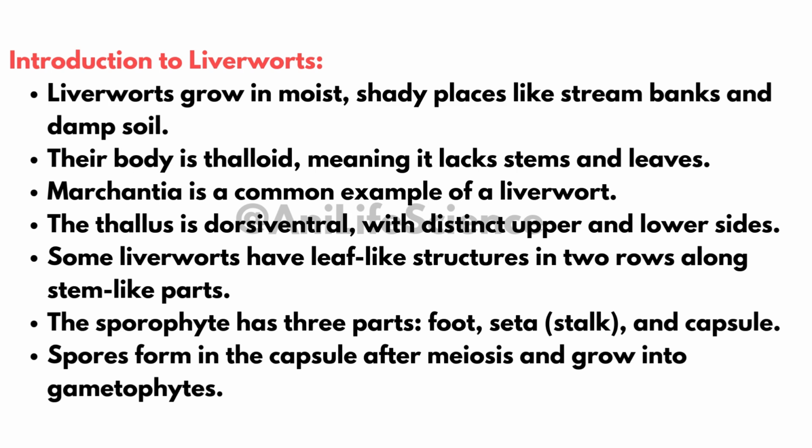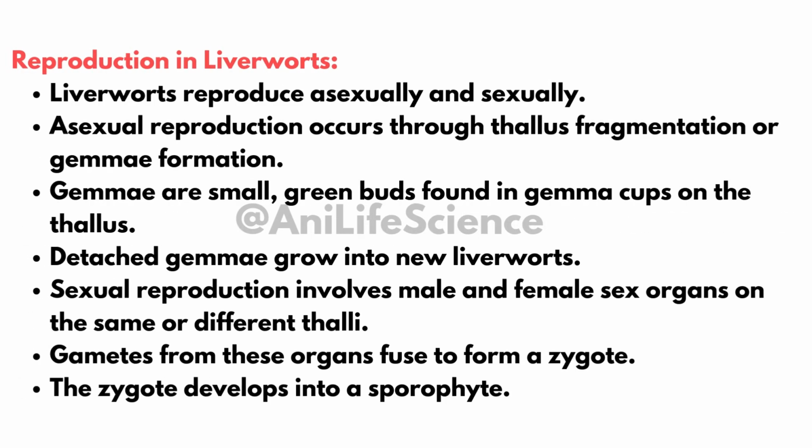Composed of foot, seta, stalk, and capsule. Spores form in the capsule after meiosis and grow into new gametophytes. Reproduction in liverworts: asexual reproduction occurs by fragmentation of the thallus or gemma formation. Gemmae are small, green buds found in gemma cups on the thallus. Detached gemmae grow into new liverworts.